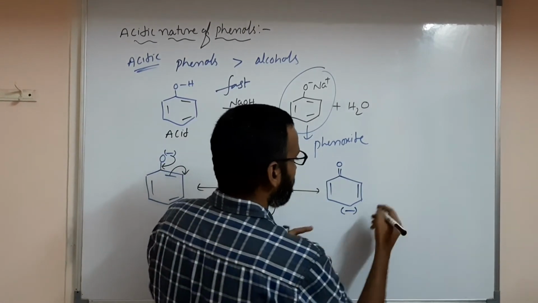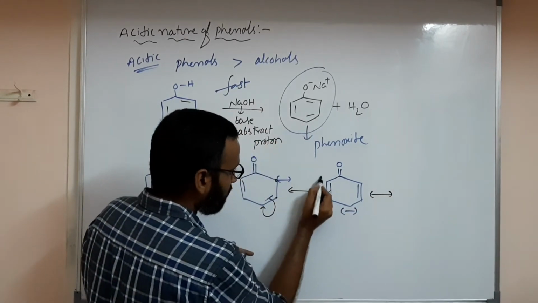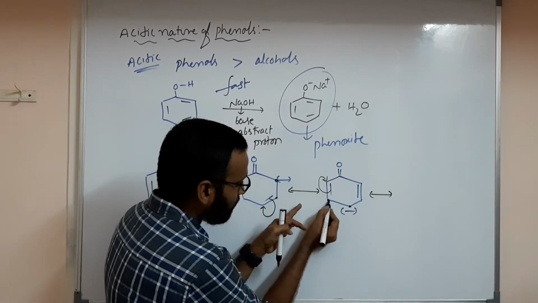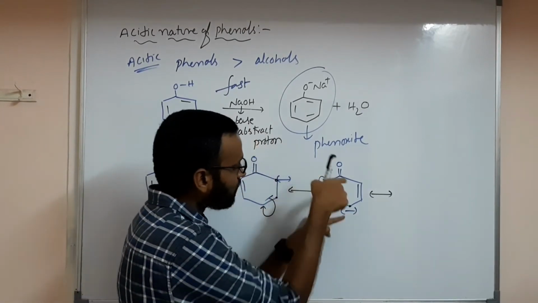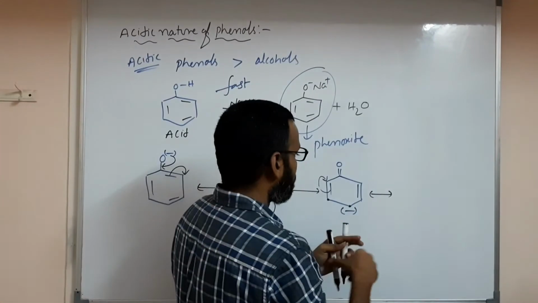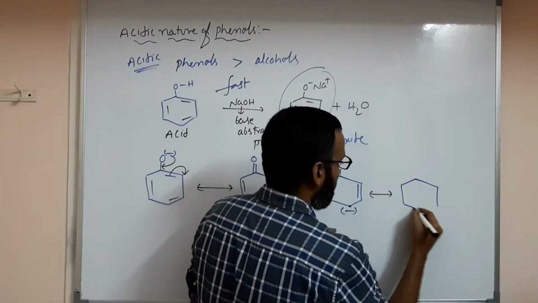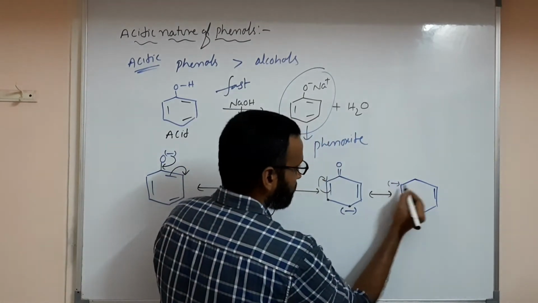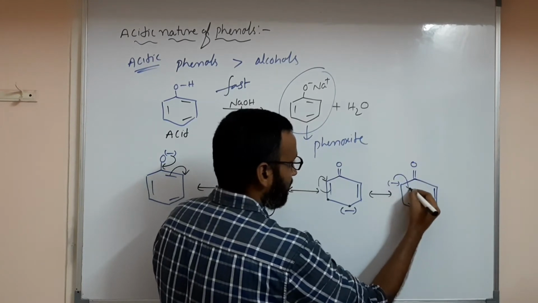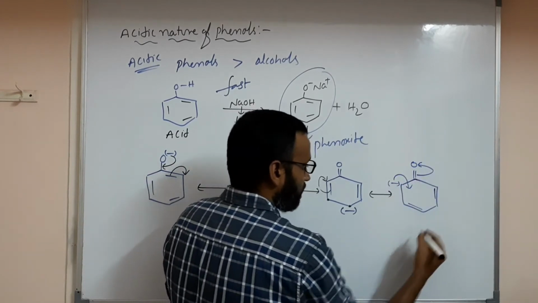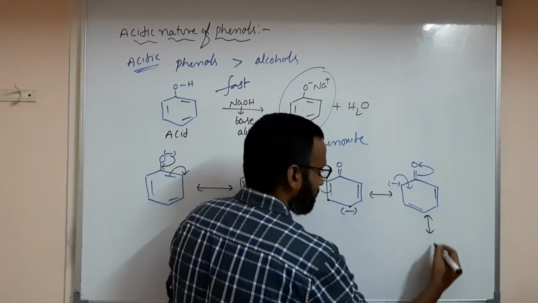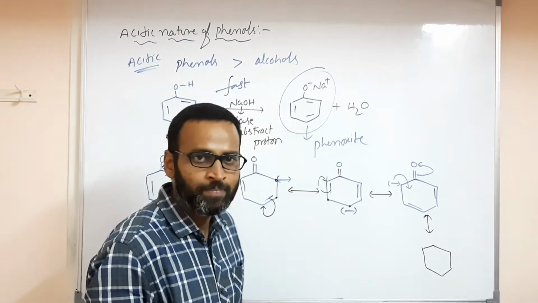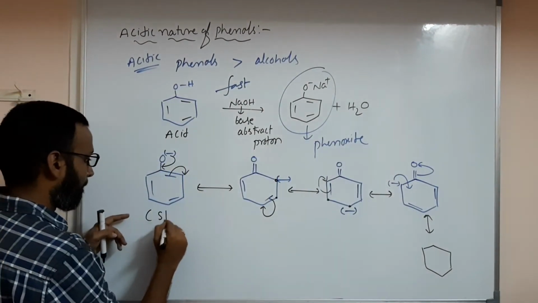Next, if you see what happened, these pi electrons will migrate to this carbon. This carbon is already negative, right? So this carbon should be positive. That's why these pi electrons are moving towards this carbon. Certainly what you have, C6, and here you have a new pi bond. So here you have a negative charge and a double bond. And finally, this will go back. So this one is stabilized by resonance. These are resonating structures. The more resonating structures, the more stability. So this is more stable.